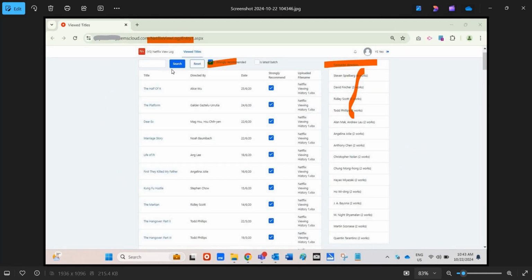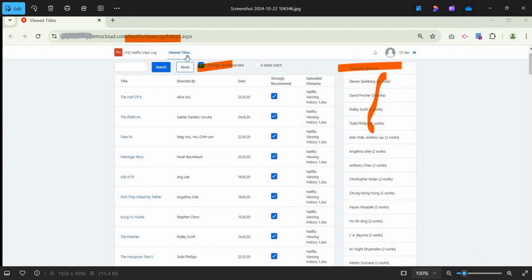Last but not least is Netflix. That last but not least that I want to show, because there are many other systems, but Netflix I think is quite interesting because many people watch Netflix. But I also download the watch items from Netflix and upload to another app that I built so that I can remember the movies and series that I like, and I can analyze the directors that I tend to enjoy.